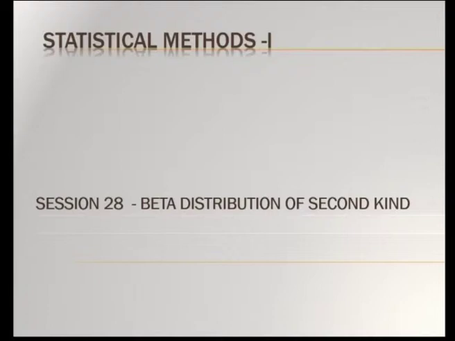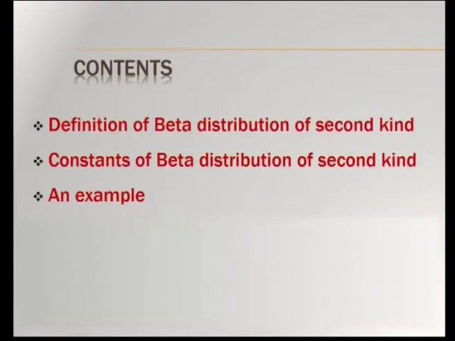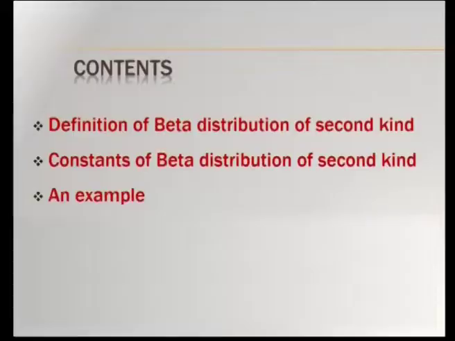Welcome to UGC lecture series. Earlier, we were studying some special continuous probability distributions like gamma distribution and beta distribution. In the previous session, we have seen beta distribution of first kind. In this session, you are going to study about beta distribution of second kind, which is also a continuous probability distribution. What all the contents you are going to see in this session is the definition of beta distribution of second kind. Earlier we have seen beta distribution of first kind.